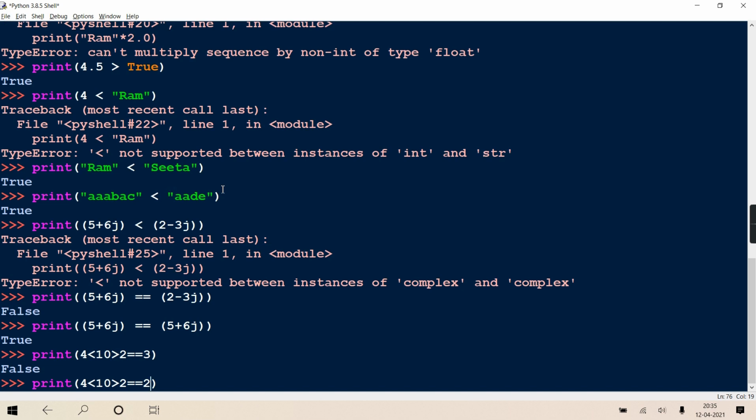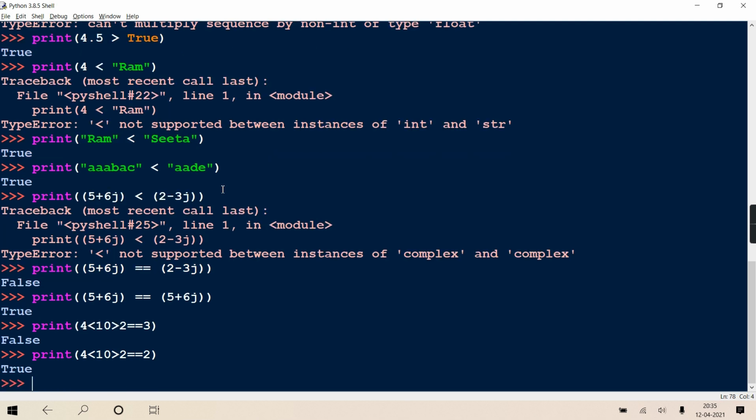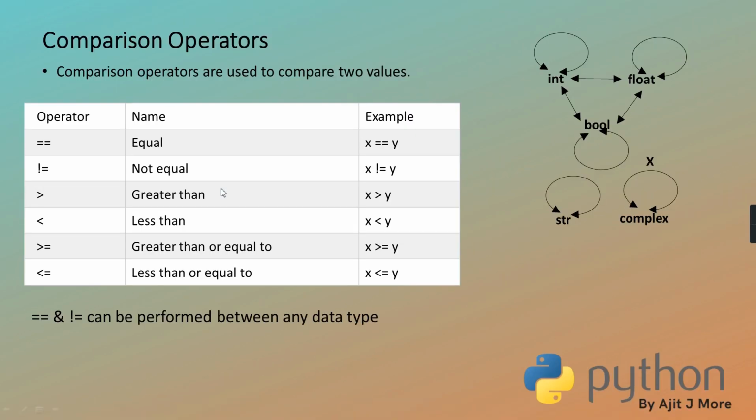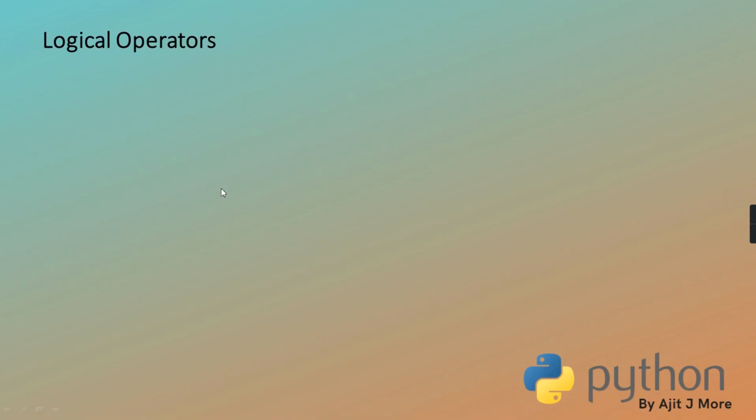Is 10 greater than 2? Yes. And is 2 exactly equal to 2? Yes. That's the reason the answer will be true. Is it clear to you? I hope it is clear. The work is becoming so easy because of all these operators. Python makes your coding very easy.